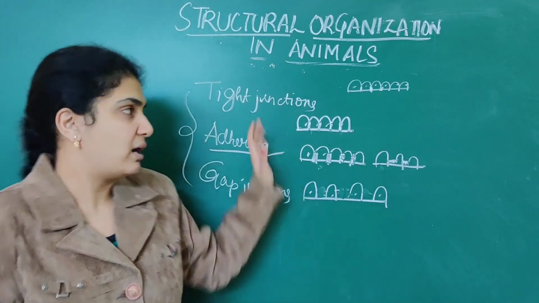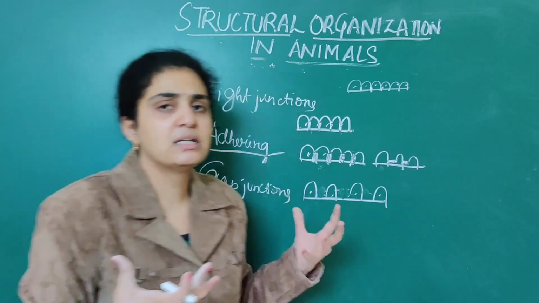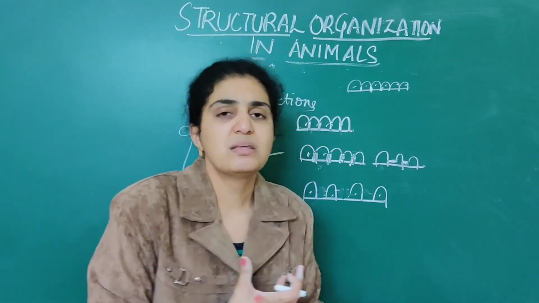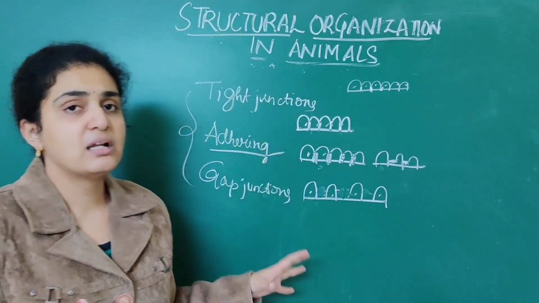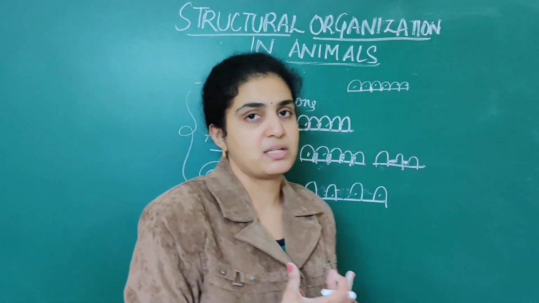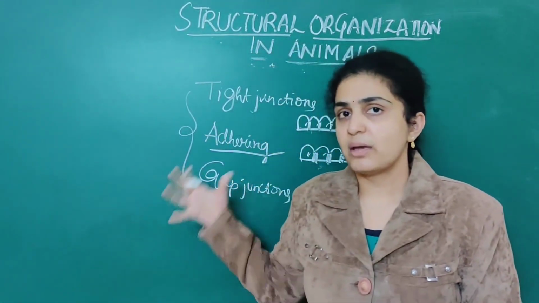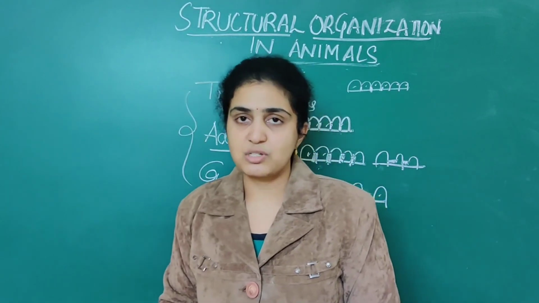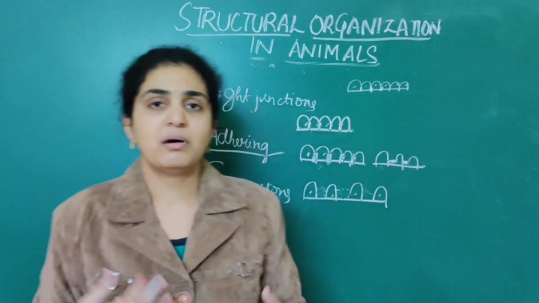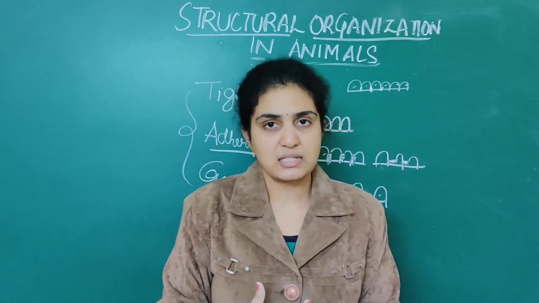So that will come under tight, gap, adhering. Adhering is nothing but cementing. One cementing substance is present. So these are the different types of junctions which are present. So we have discussed today the epithelium as well as the junctions. In the next class we will deal with neural, muscular as well as connective tissue.